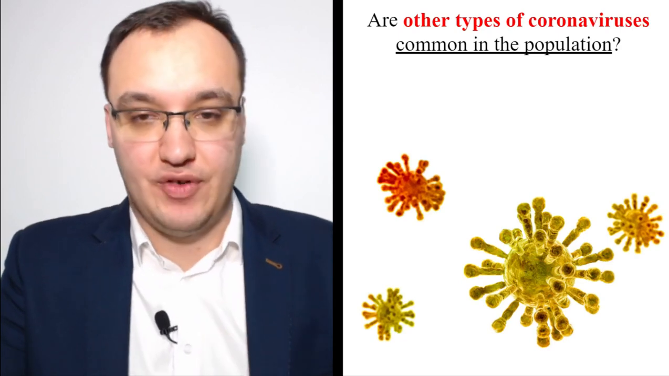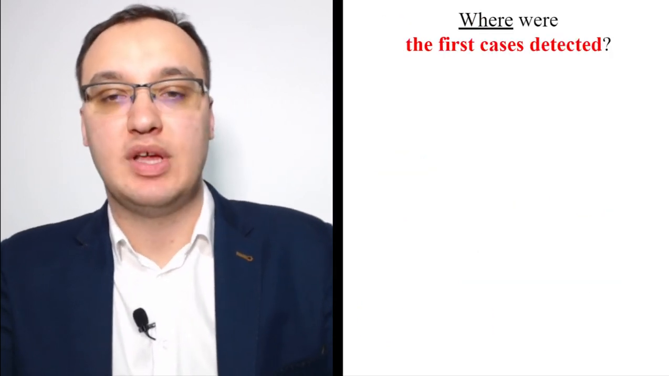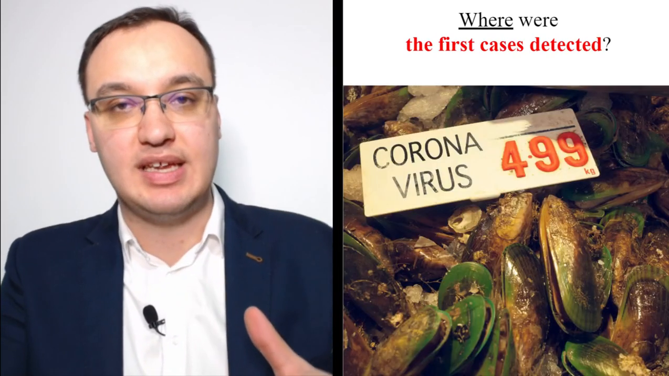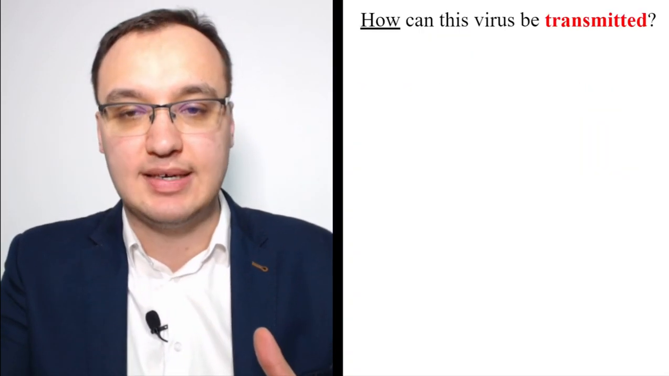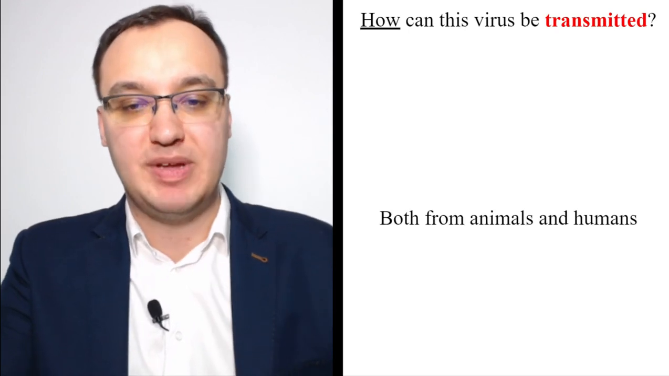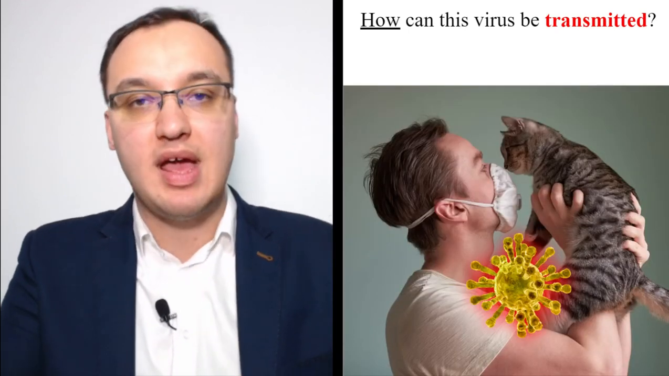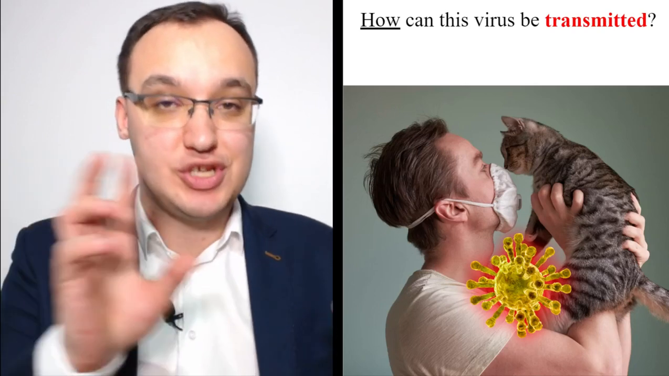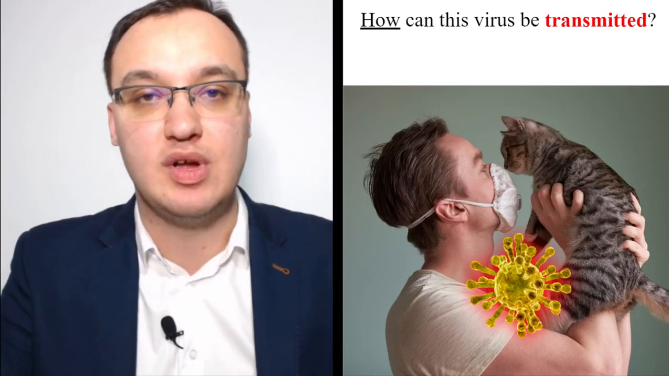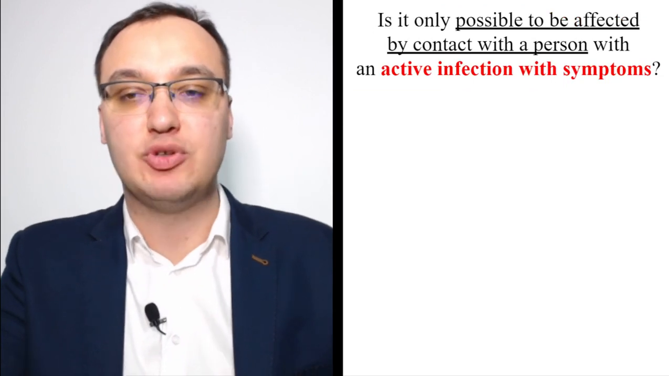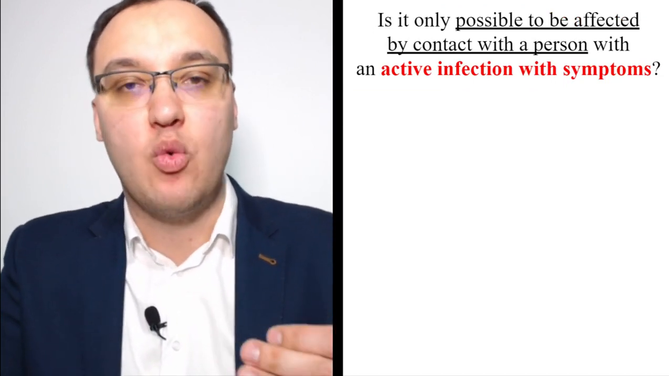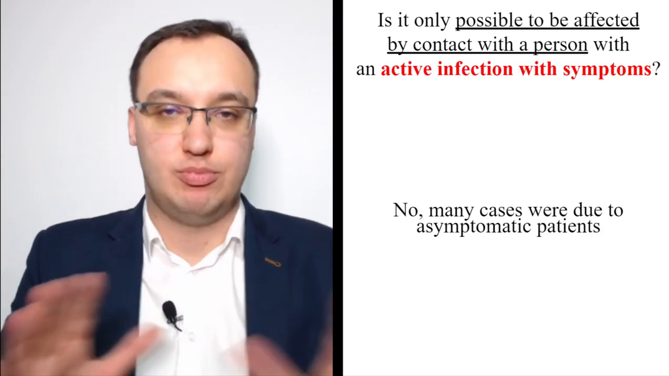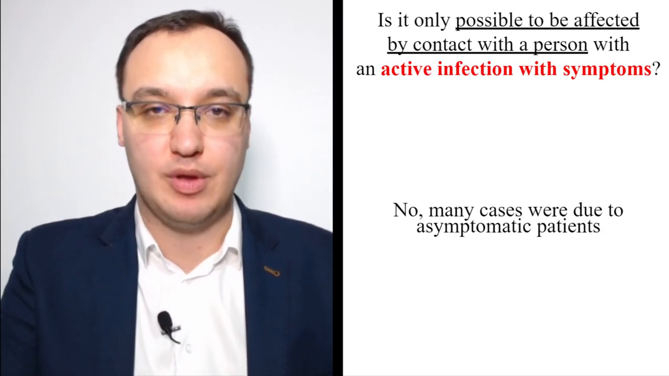This coronavirus is different. It's completely different, as we said. Where were the first cases detected? In the seafood market, as we said, in a seafood market in Wuhan, China. And this virus can be transmitted both from animal and human. And that's also dangerous. So not just humans, but animals can also infect humans. Is it only possible to be infected by contact with a person with an active infection with symptoms? No. Many cases were due to asymptomatic patients. And this is the danger, you think.